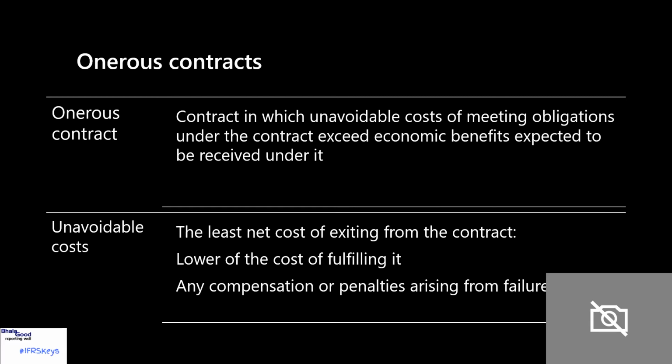The way that we calculate it is to say what is the least net cost of exiting from that contract. That is one of two things. It's either the lower of the cost of fulfilling the contract, or any compensation or penalties that will arise from the failure to fulfill it. The lower of those two would be the amount that is recognized as the provision for that onerous contract.